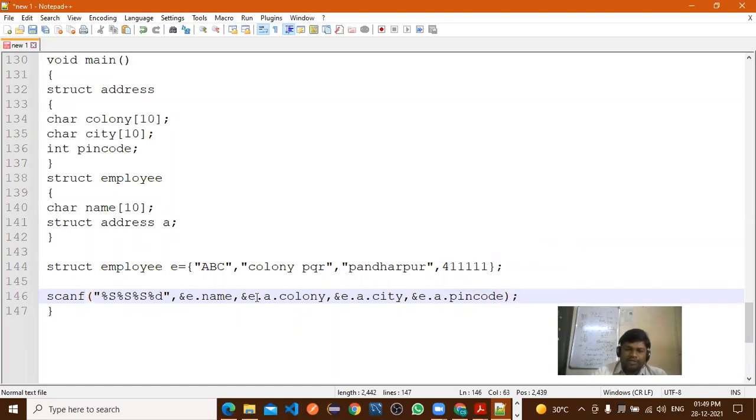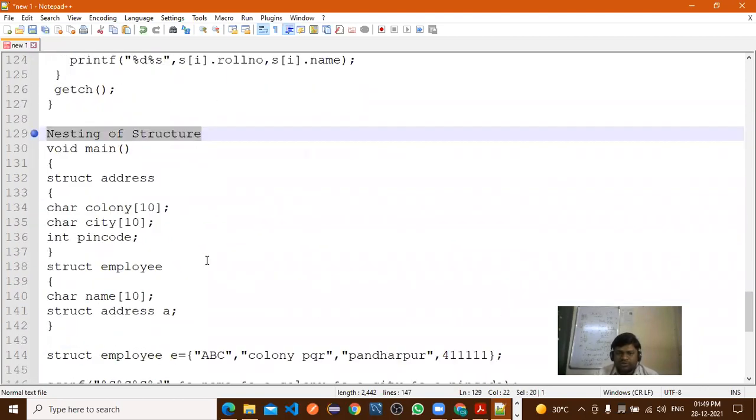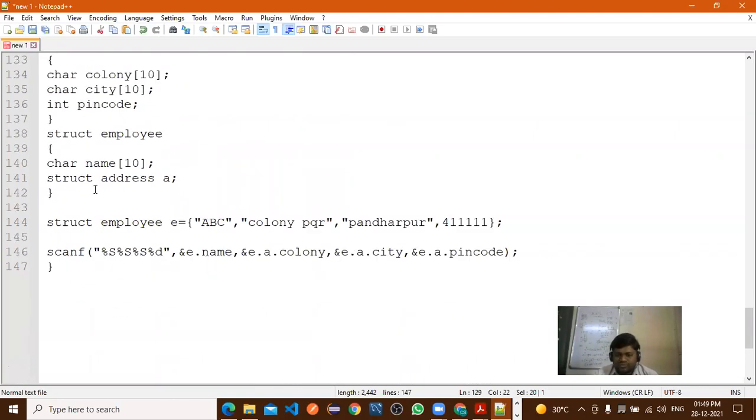Right now, at the time of display, how are you displaying? Only printf, and here we remove the ampersand. Now, all of you understood the nesting of a structure? So this concept is called nesting of a structure. We have called a structure inside a structure.